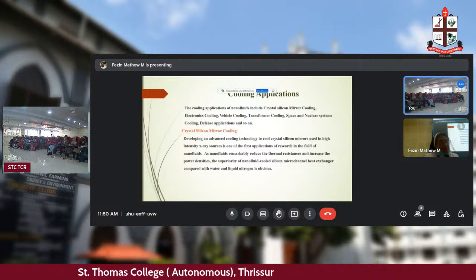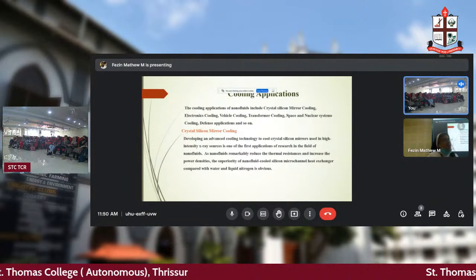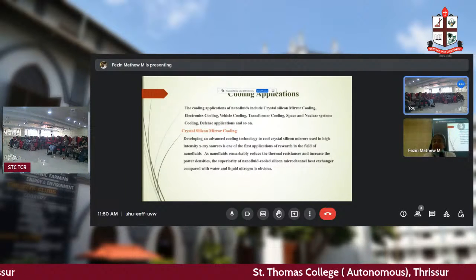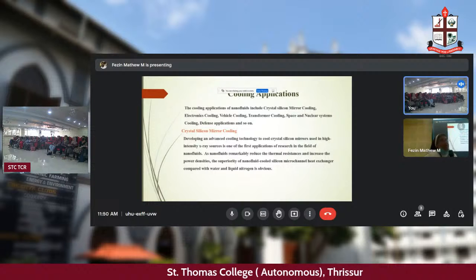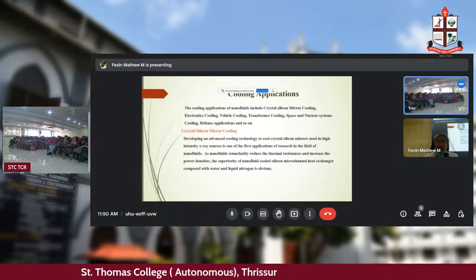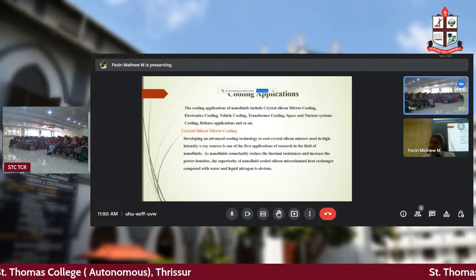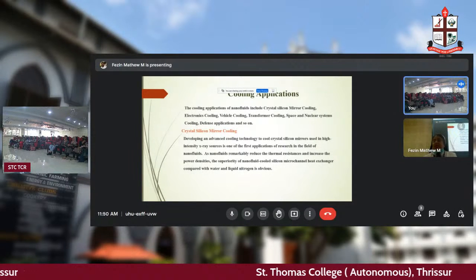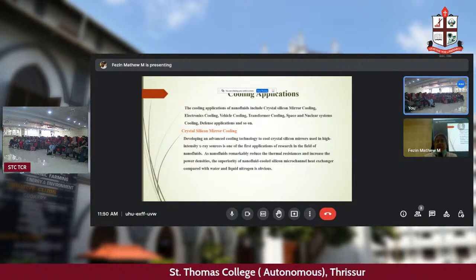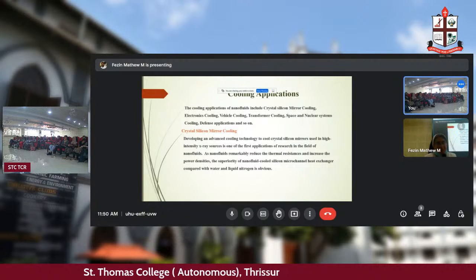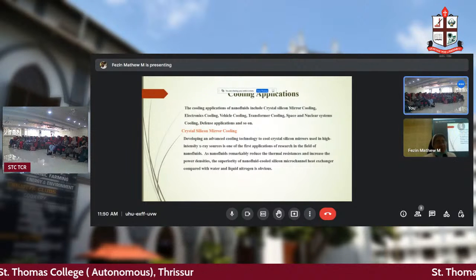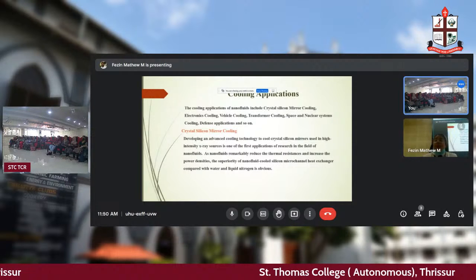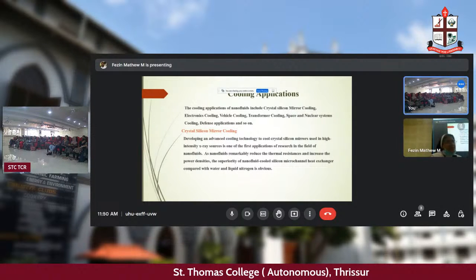Then we run for buses. Then sometimes the bus will break down and we are late for class. The majority of latecomers give one reason, that the bus had some damage. That is true sometimes, but not all times. But the thing is that whenever we have something which is being hot, we have to make it cool. Then only the thing will be functioning very well. Next one is transformer cooling. What is a transformer?